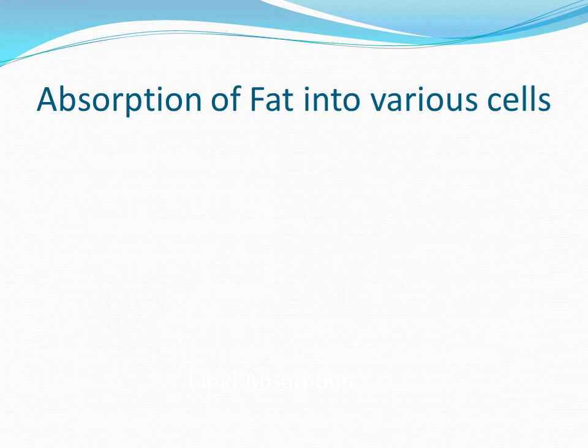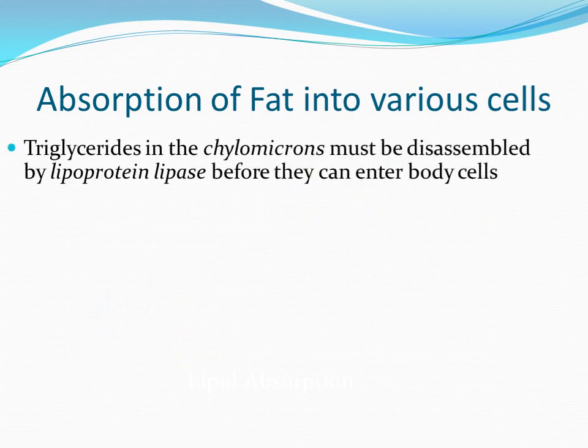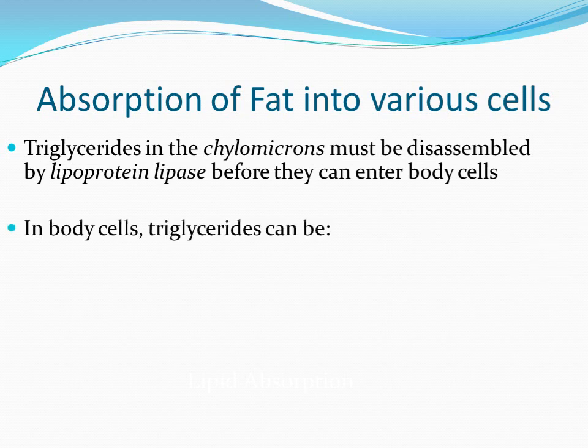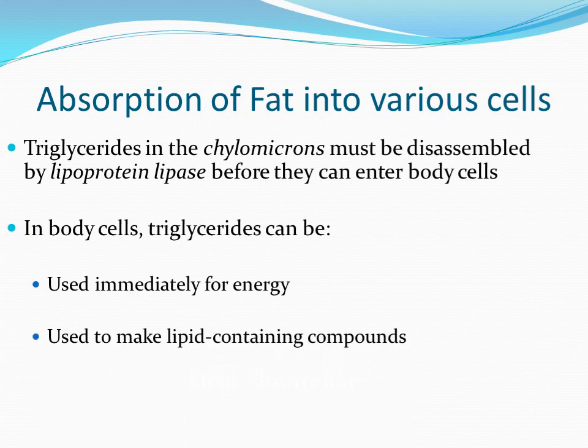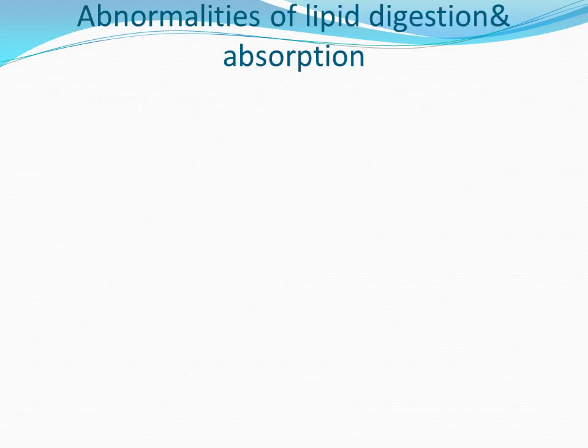Now we can see the absorption of fat into various cells. Triglyceride in the chylomicron must be disassembled by lipoprotein lipase before it can enter body cells. In body cells, triglycerides can be used immediately for energy, or they can be used to make lipid containing compounds, or they can be stored in muscle and adipose tissue. Now we can see the clinical significance of lipid digestion and absorption.